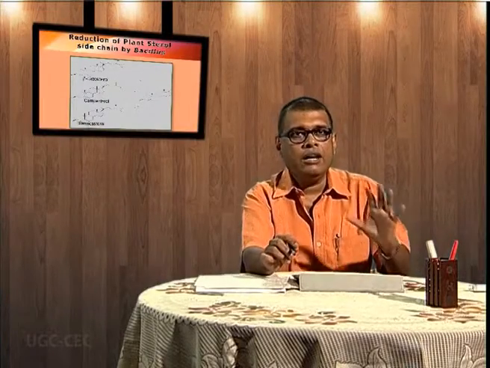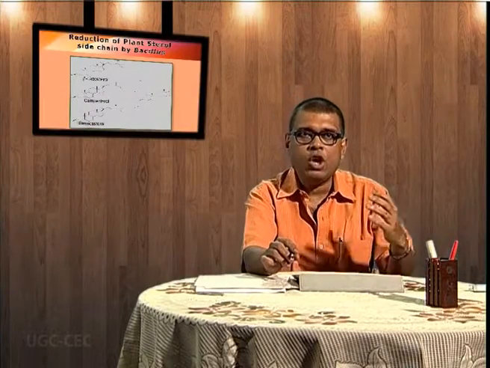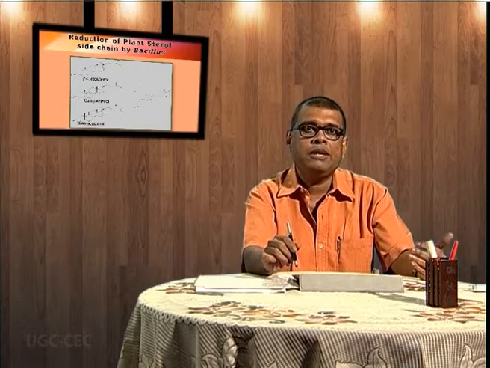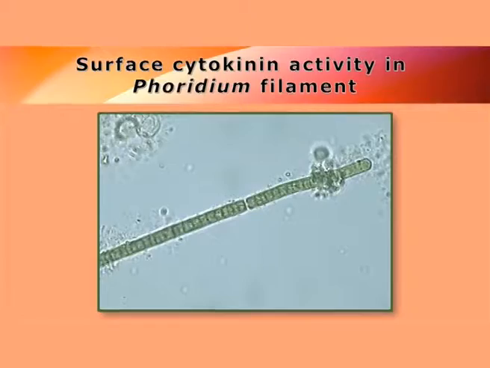Now we come to another group of bacteria which is not true bacteria, but it is actually the group of blue-green algae, which is commonly the cyanobacteria. Cyanobacteria can be unicellular, can be filamentous. In this particular case, there is a unique Phormidium. This Phormidium is a filamentous cyanobacteria, where we see that the increase in cytokinin level will increase the apical growth of this filament of Phormidium.